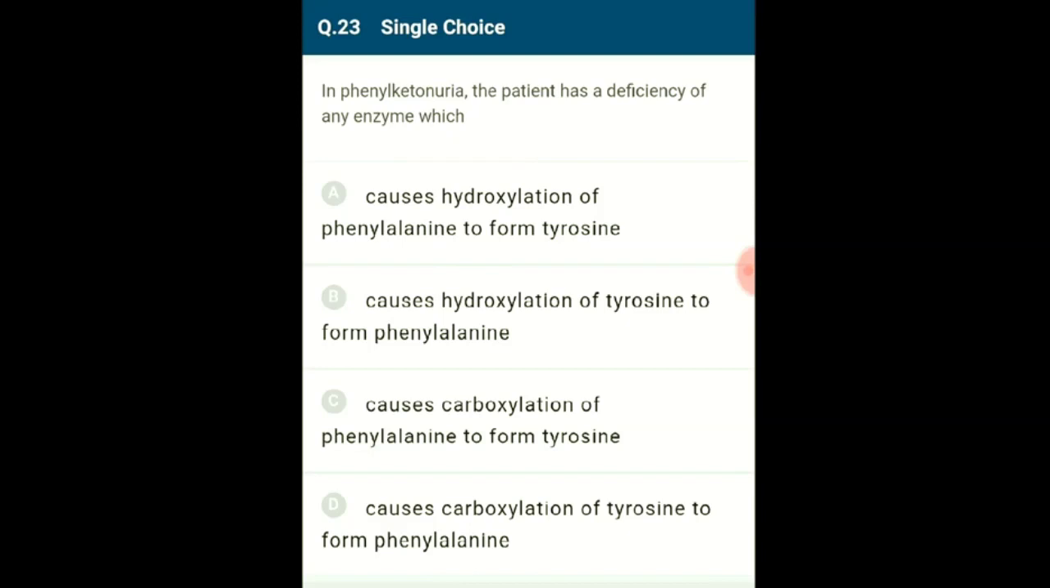These are also excreted through urine because of its poor absorption by kidney. The gene encoding for phenylalanine hydroxylase is located on chromosome number 12. So the answer for this question is option A, causes hydroxylation of phenylalanine to form tyrosine.